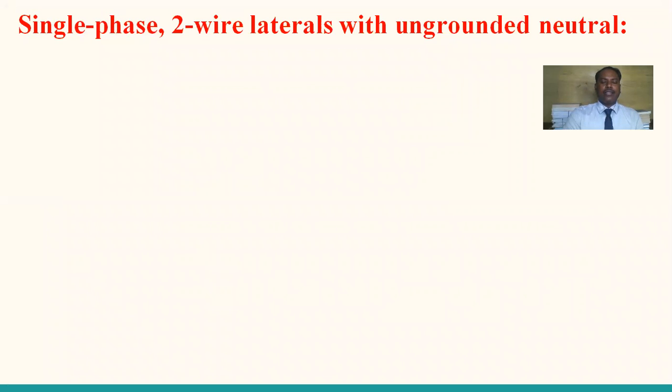So let us start with the non-three-phase system initially. In this regard, the first one is single-phase two-wire laterals with ungrounded neutral. In the sense there are two wires in this system. One is the phase conductor, another one is the neutral conductor. No conductor is to be grounded. That is the reason this system is known as the single-phase two-wire ungrounded neutral. So the voltage drop as well as power losses, everything is to be compared with this system against a balanced three-phase system. So let us see here.